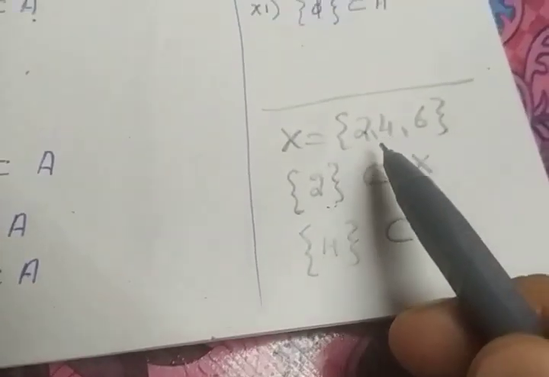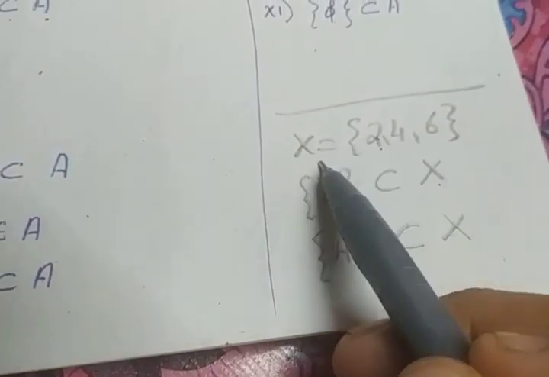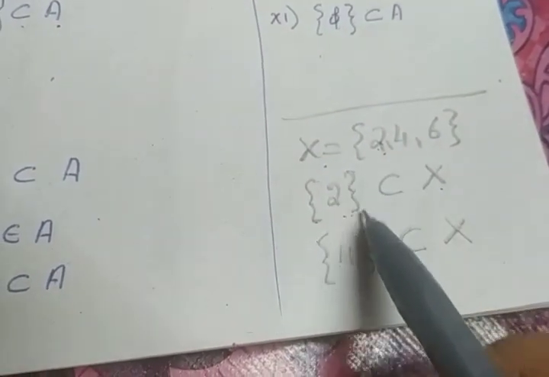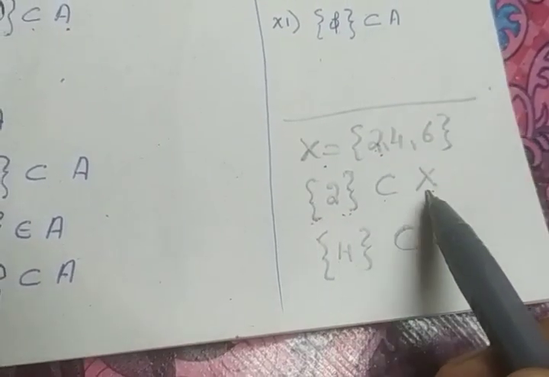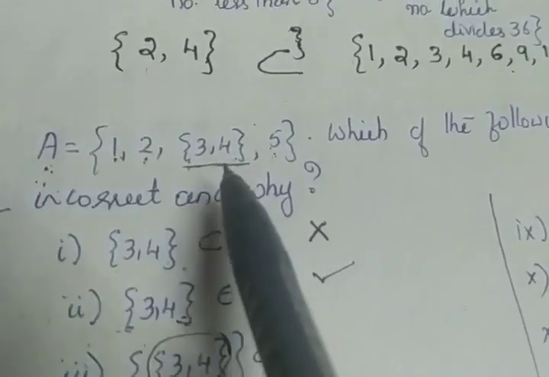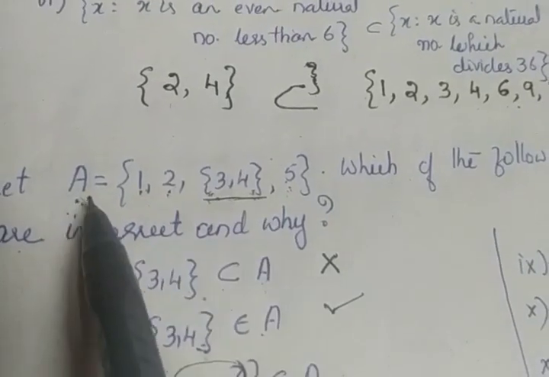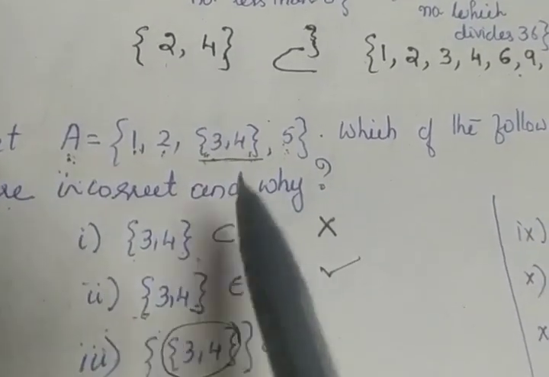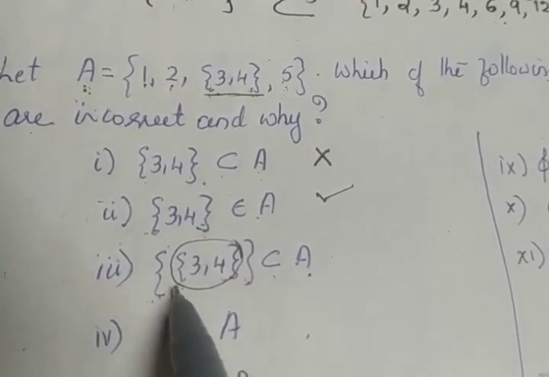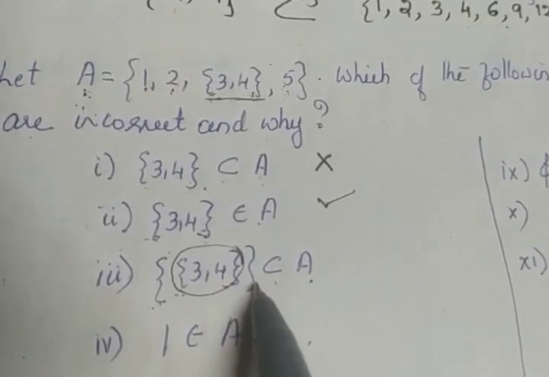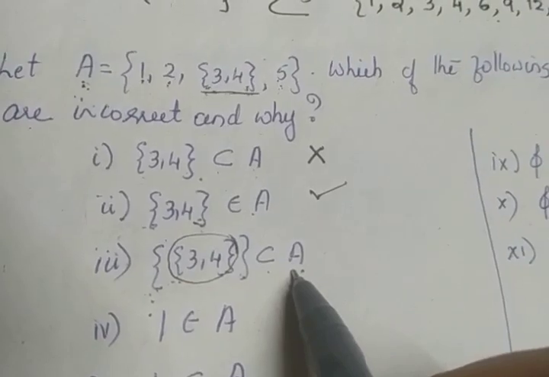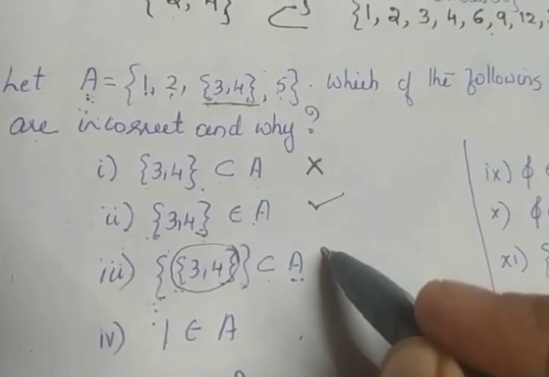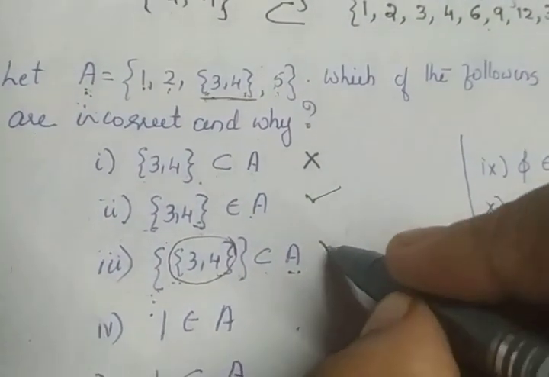Here in this case 2 is an element of X. When I wrote 2 inside a set notation, set {2} became a subset of X. Similarly, in this case {3, 4} is actually an element of A. So in the third question, the element is written inside a set notation, that becomes a subset of A. So this is a correct statement.